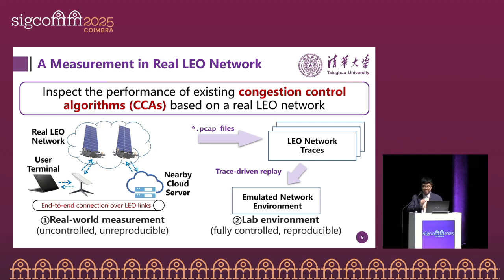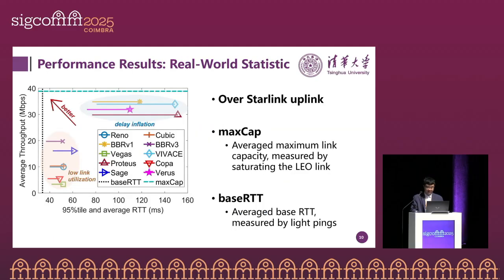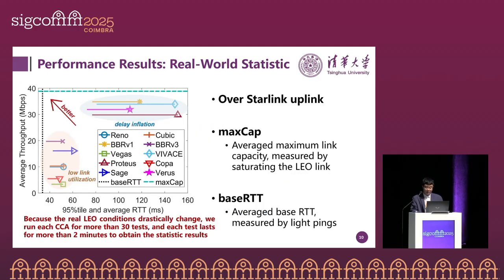So, to enable controlled and reproducible congestion control experiments, we also developed a tool to record the real network trace and replay it in our lab environment. This tool allows us to perform fully controlled and repeatable experiments and analysis. So let's look at the results. Because the real LEO conditions drastically change, we run each CCA many times, and each test lasts more than 2 minutes to obtain statistical results.